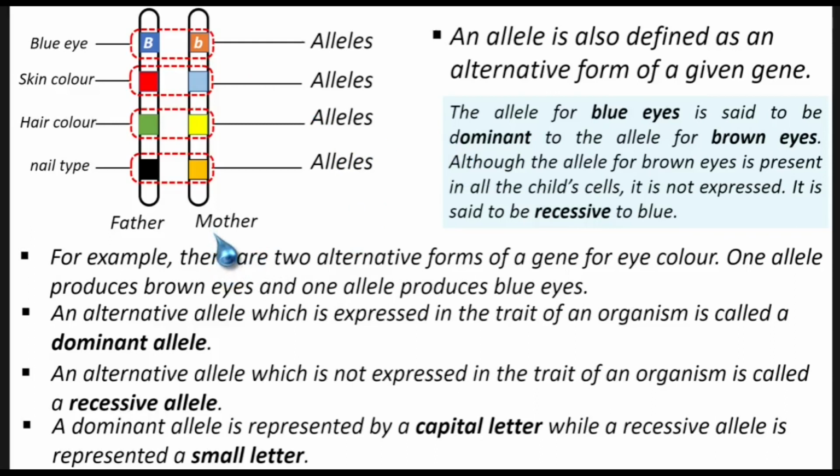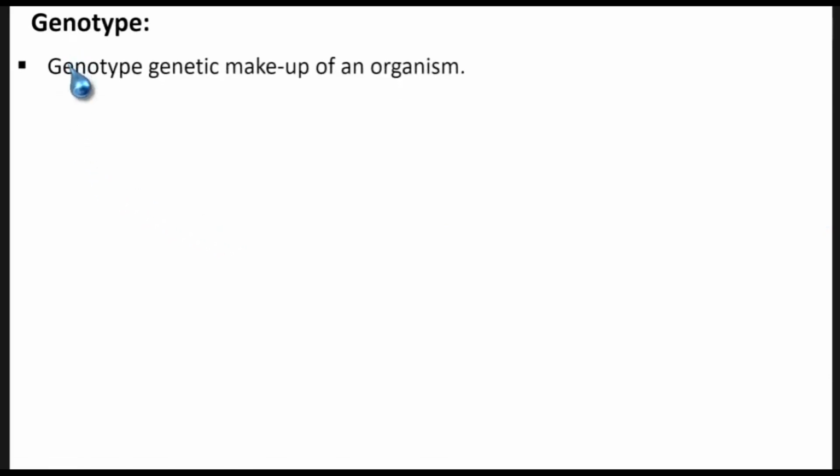Now let's go to what we call genotype. So what is genotype? Genotype is the genetic makeup of an organism. Like the way we just talked about it, if the alleles for the color of eyes are capital B and small letter b, then capital B and small letter b is the genetic makeup of an organism in terms of the eye color.